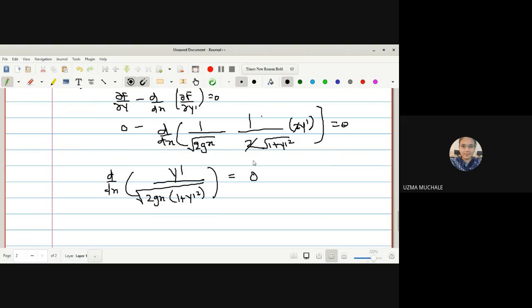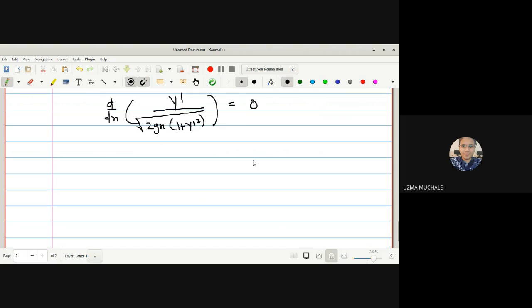Now, it will be somewhat difficult to find the derivative. Again, we'll use the same process, integrating with respect to x, because this is 1 upon 2 root x, so it will be somewhat complicated.